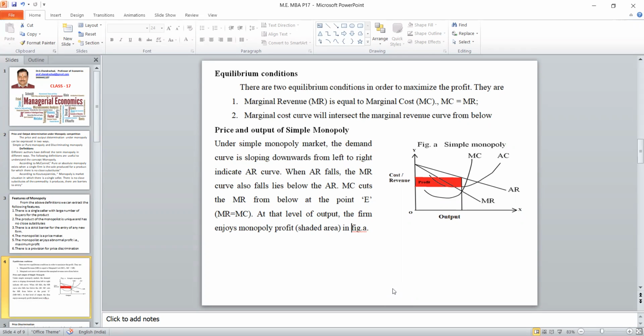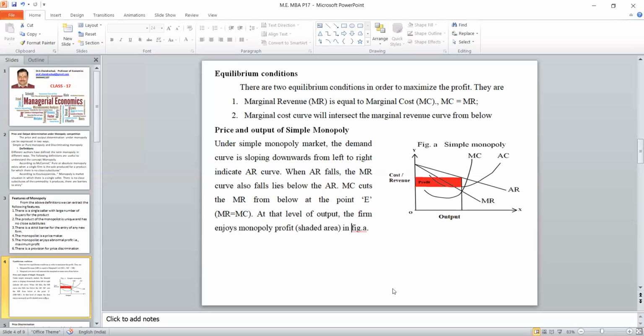It will reach the AR. The difference between the average revenue and the average cost, that particular level, you just connect with the price or cost axis. That particular rectangle, you have to shade it. That shaded area is nothing but the monopoly profit position. This is the easiest method of calculating the price and output.